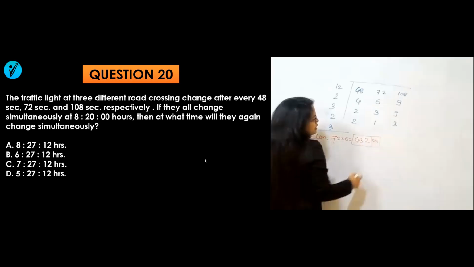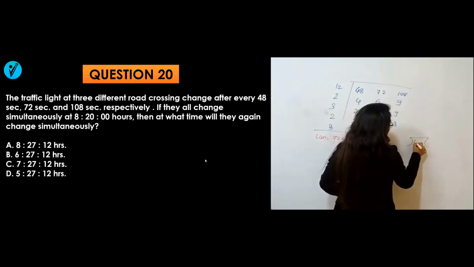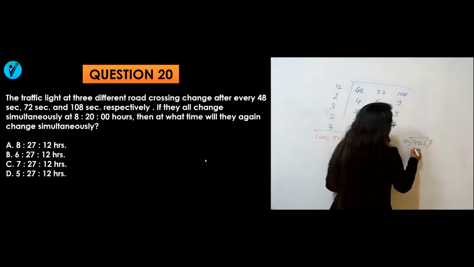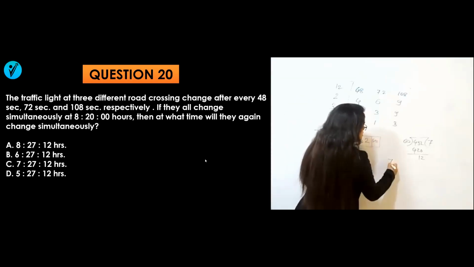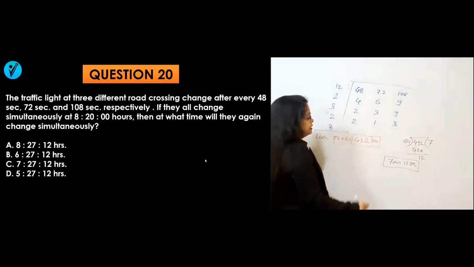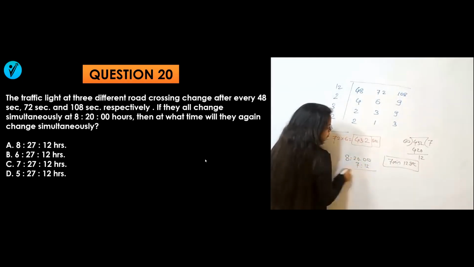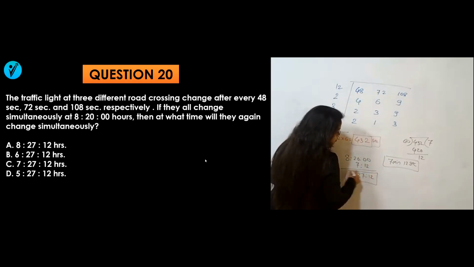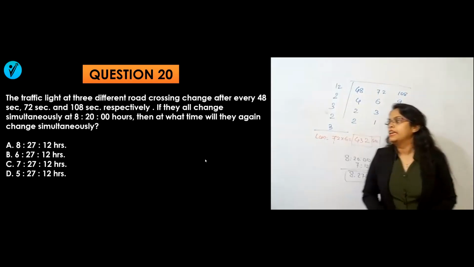But this one is in seconds. So what will be the time? First, let's find out what 432 seconds means in terms of minutes and seconds. You will divide by 60 because 60 seconds is 1 minute. 7 6s are 42, 420. The remainder will be 12. That means after 7 minutes 12 seconds, they will change simultaneously. Initially they had changed at 8:20:00 plus 7:12. That means they will again change simultaneously at 8:17:12. So your answer will be 8:17:12. That means option A was your answer.